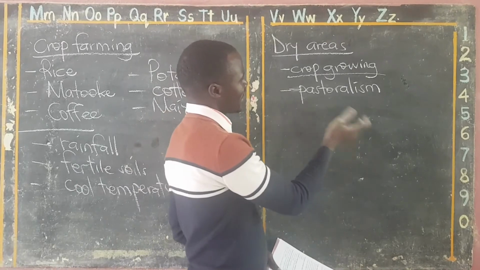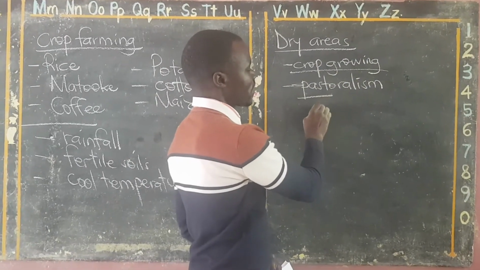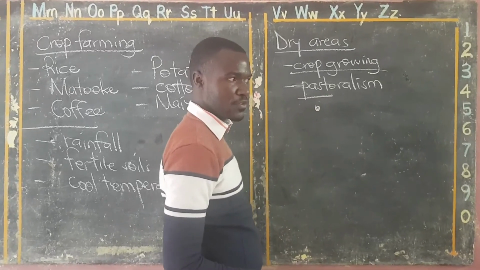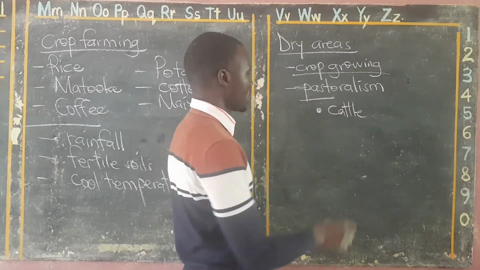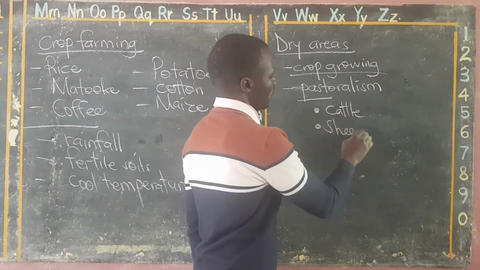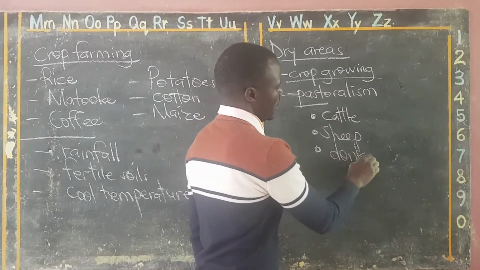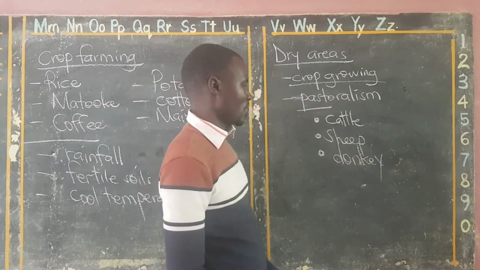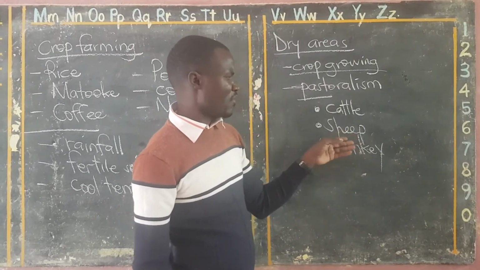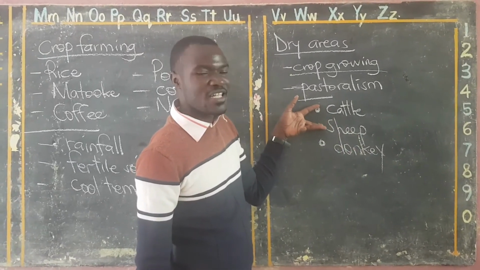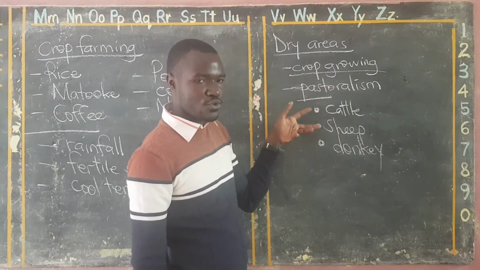So what animals do they keep? I've already talked about the crops they grow. Which animals do they keep? If you watch the video of the Karimojong grazing the animals, they keep cattle. These are the cows and bulls. They keep sheep. These people also keep donkeys in their regions. For what purpose? Donkeys help them to carry their goods. The sheep, of course, are kept together with these animals by the herdsmen, so it is very easy for them to do so.